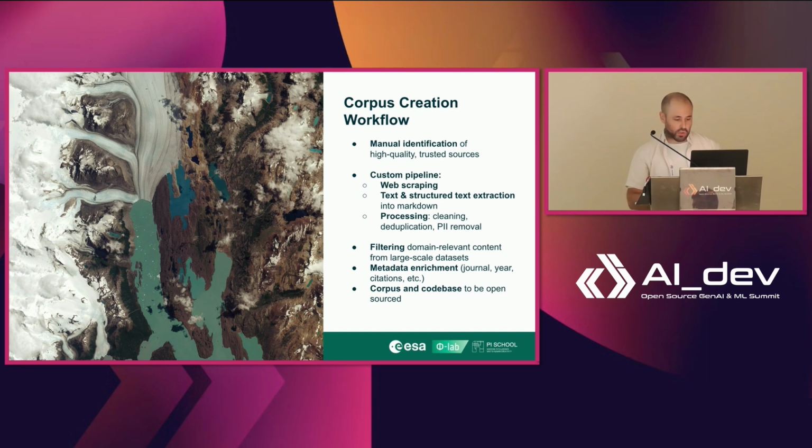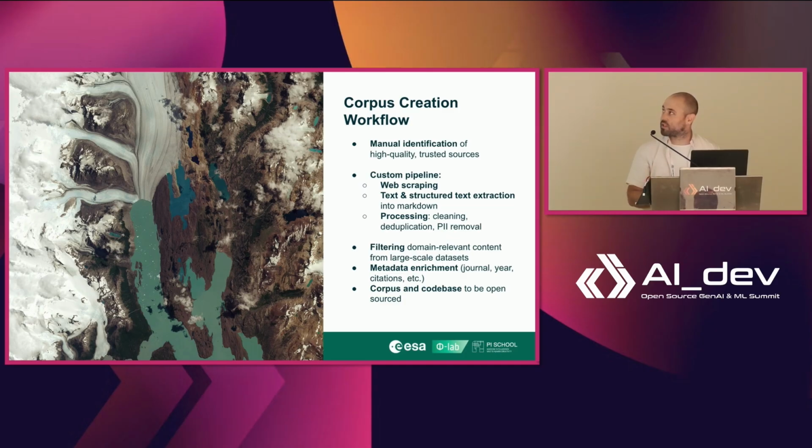So this corpus we essentially create by manually identifying high-quality trusted sources, so journals and things like this. That part is completely manual. And then we design a custom pipeline to do the web scraping and the extraction of the text and structured text, so algorithms, formulas, tables, etc. And we do processing consisting of cleaning, deduplication, and personally identifiable information removal.